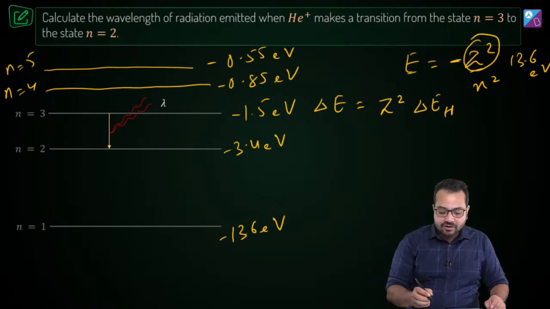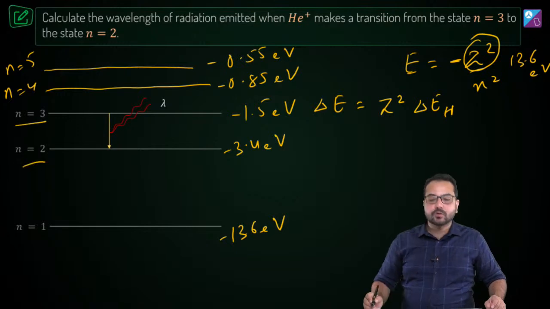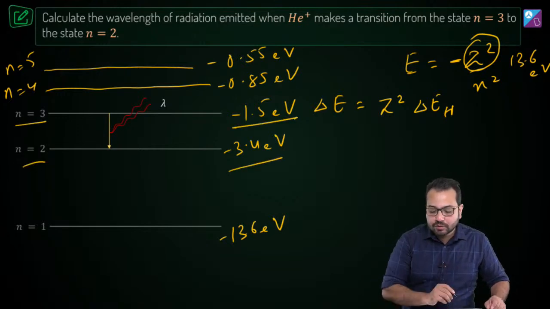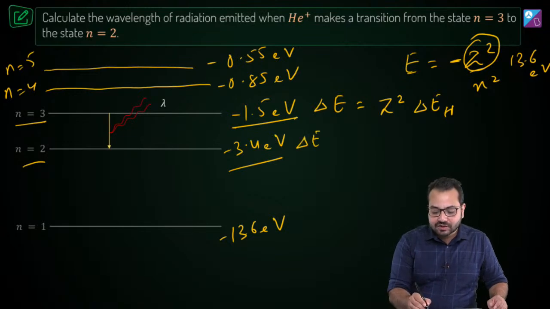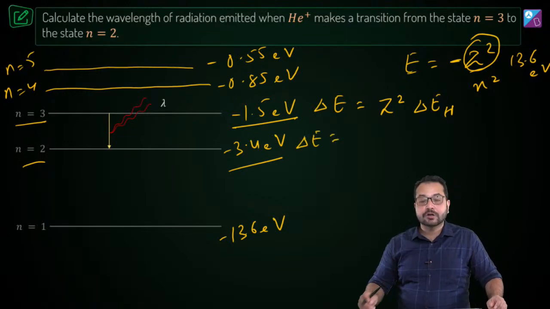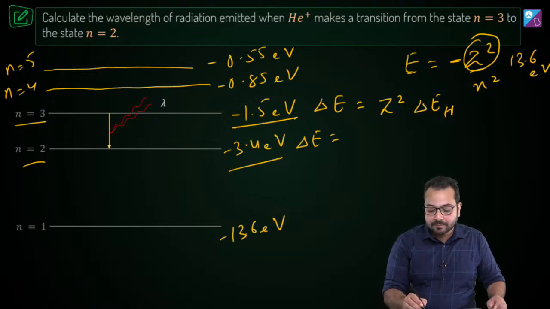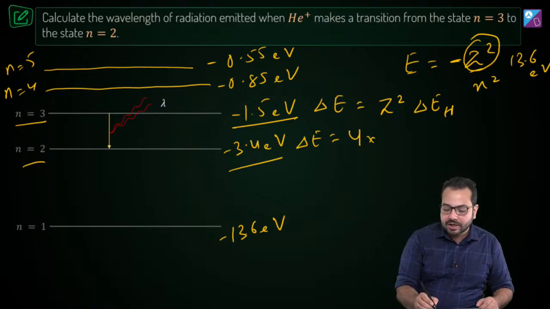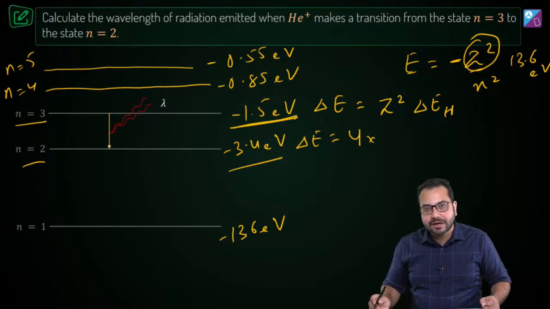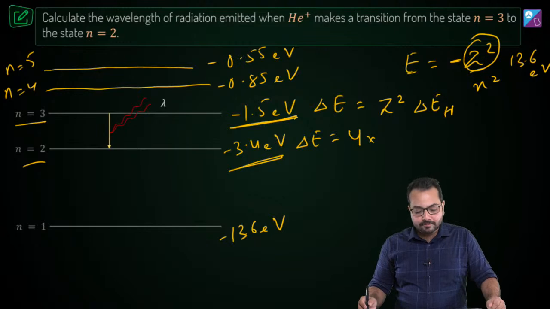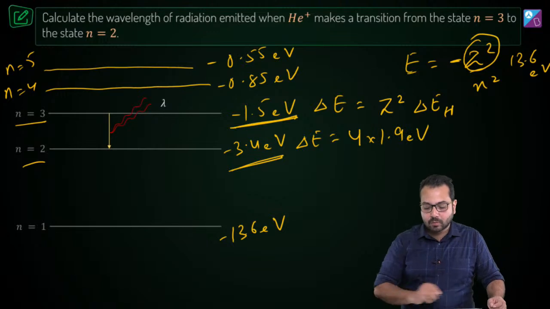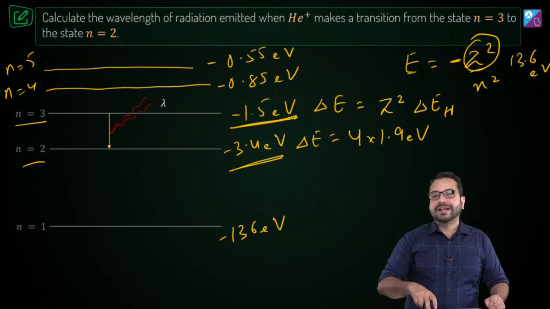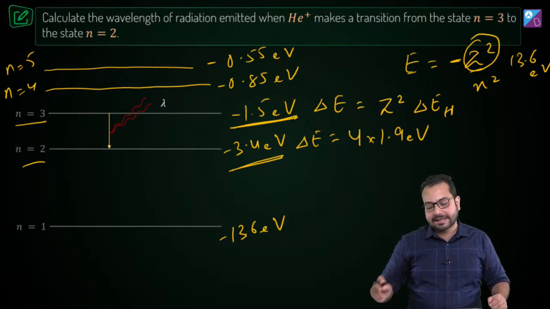So this transition is happening from n is equal to 3 to n is equal to 2, from this energy to this energy. So can we find the energy of transition? This is going to be equal to Z square, and we are talking about helium, so this is going to become 2 square, which is 4, multiplied by the energy of transition for hydrogen atom. Same transition for hydrogen atom: it is going to go from minus 1.5 electron volt to minus 3.4 electron volt. And how much is that going to be? That is going to be 1.9 electron volt. So energy of transition you have very easily calculated.